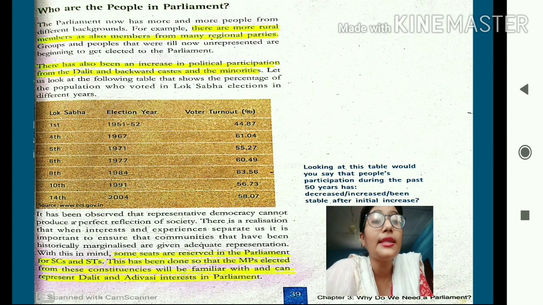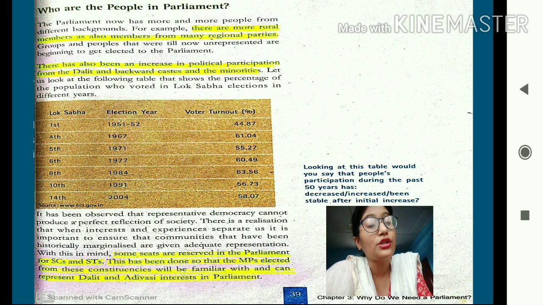Initially in the year 1951-52 it was 44.87%, that is around 45%. But students, over the years in 2004 it has increased to 58%. So this table reflects the increase in participation of people belonging to different sections of the society in the parliament.